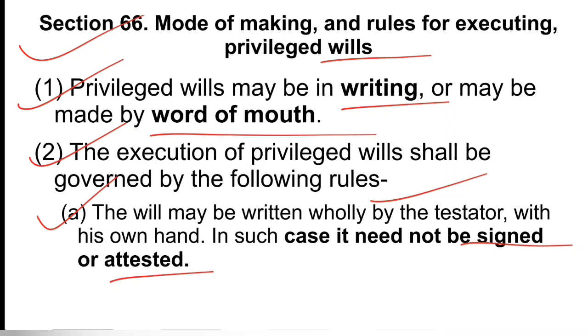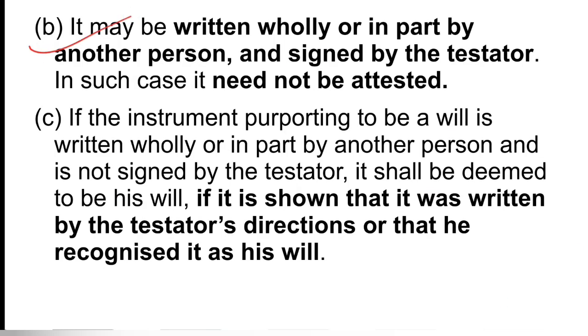Now we come to condition number B. It says it may be written wholly or in part by another person and signed by the testator. In such case, it does not need attestation. So B says if it is not written by the testator himself, but he must sign it, and even in this case, the attestation still is not required. So even in B, it is different again from unprivileged will.